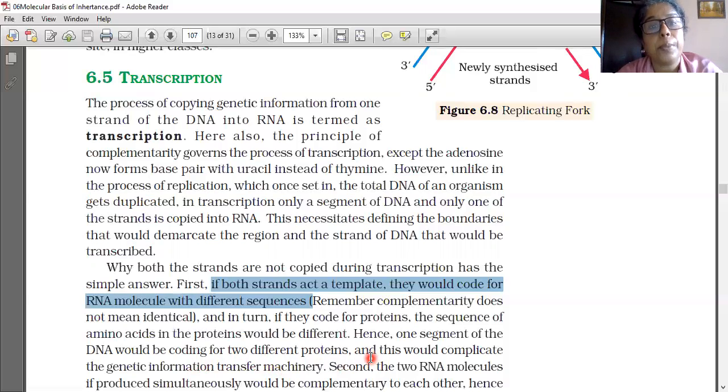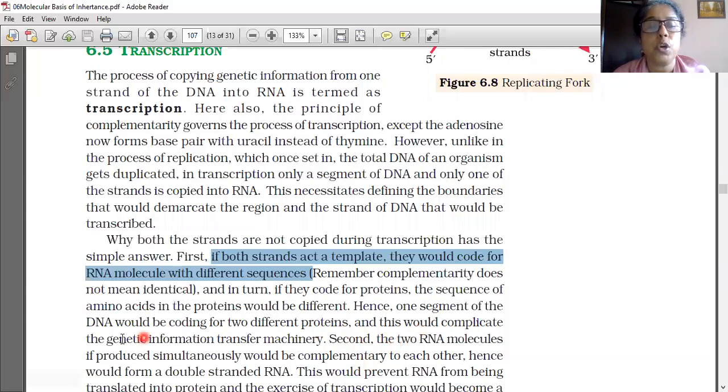The reasons are: if both the strands act as a template, they would code for RNA molecules with a different sequence only. If they code for proteins, the sequence of amino acids in the protein would be different, because according to the genetic code proteins are selected. Hence, one segment of the DNA would be coding for two different proteins, and this would complicate the genetic information transfer machinery.